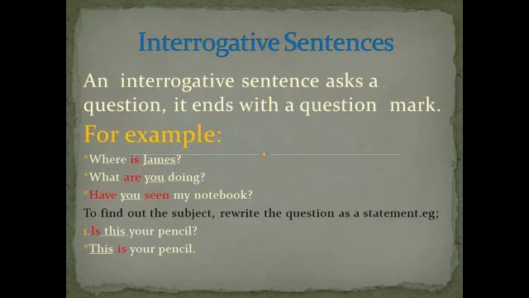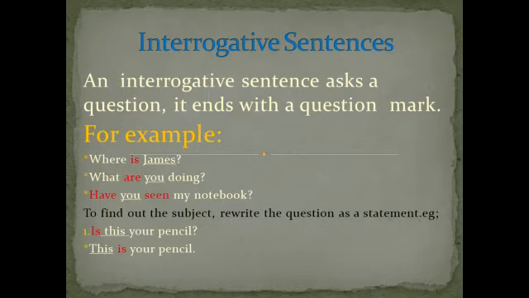Interrogative sentences. An interrogative sentence asks a question, it ends with a question mark. For example, where is James? Here in this sentence, the subject comes after the verb. Is is your verb in the sentence and James is the subject.